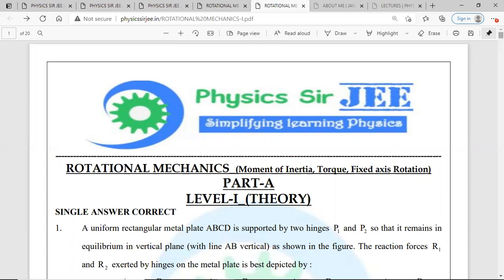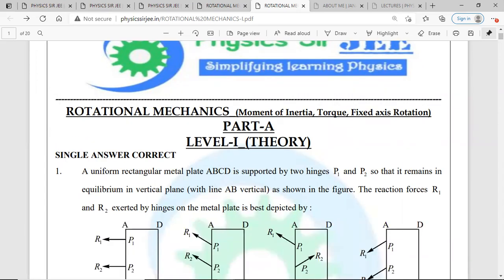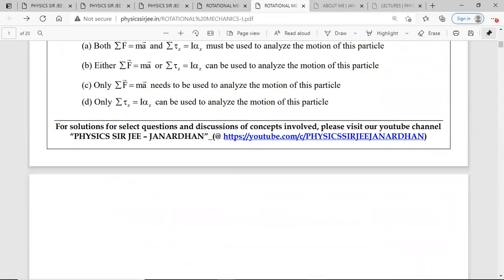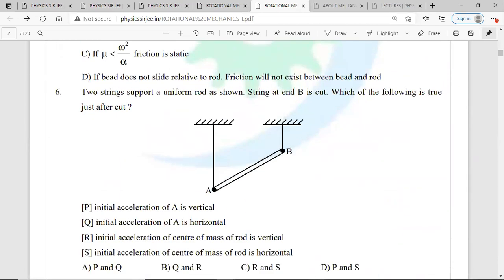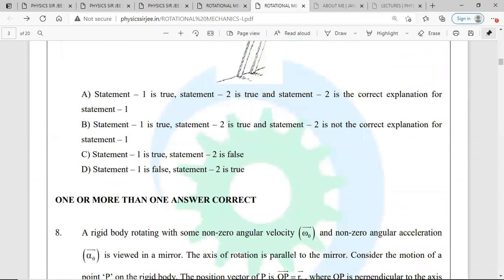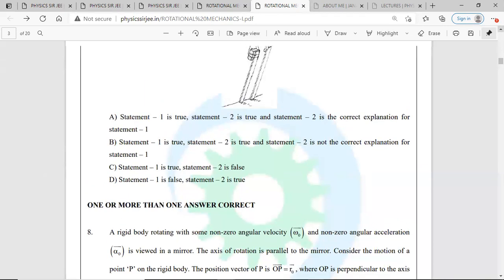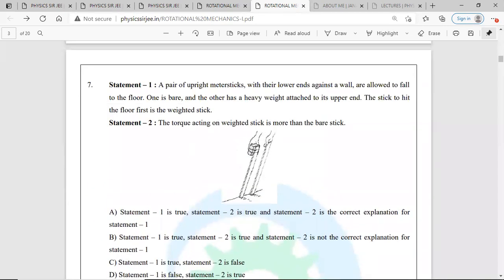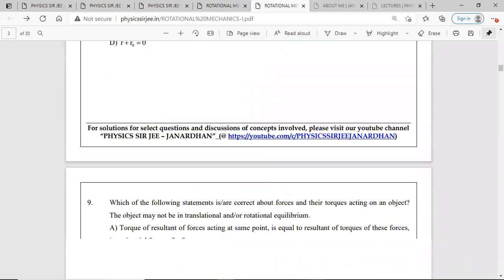Let me quickly take you through. I have divided them into part A and part B. Part A is level 1, which is based on the theory of that particular topic. So you can see the theory questions, basic theory that is to be tested. If you are not well versed with the theory, you will not be able to solve these questions. That tells you where to go back and revise your concepts. That's how the questions have been made.